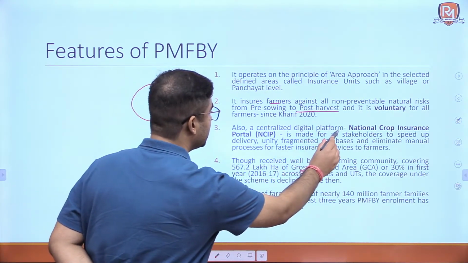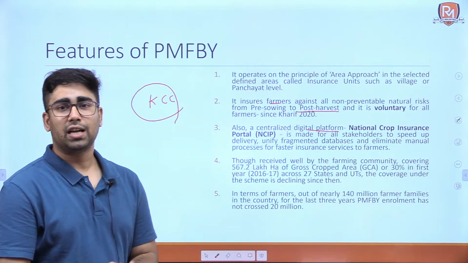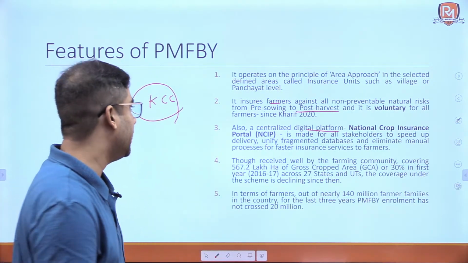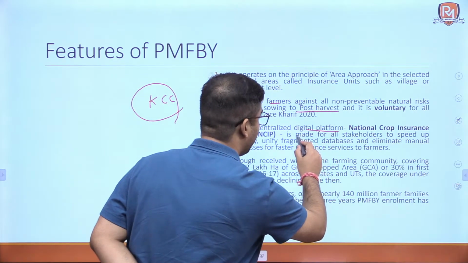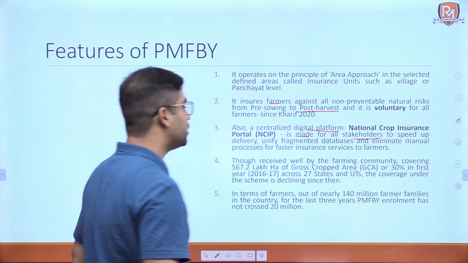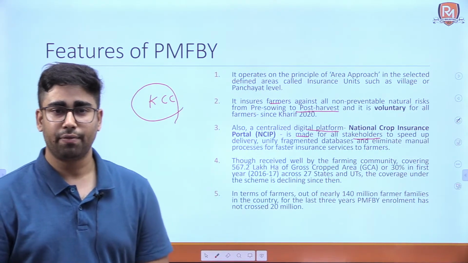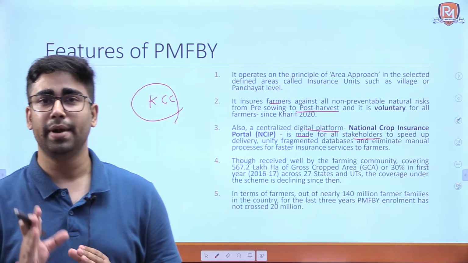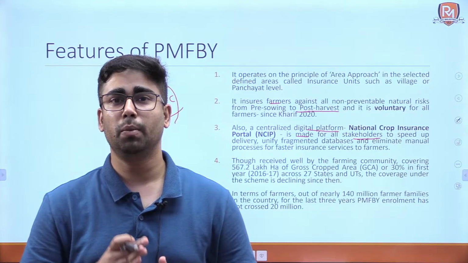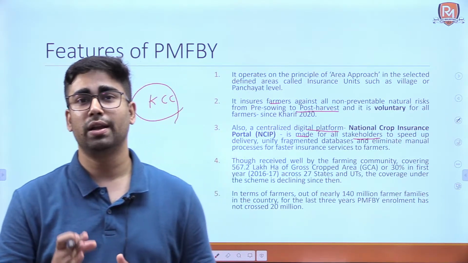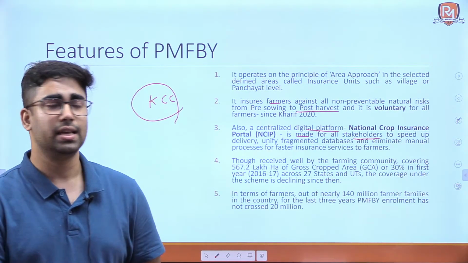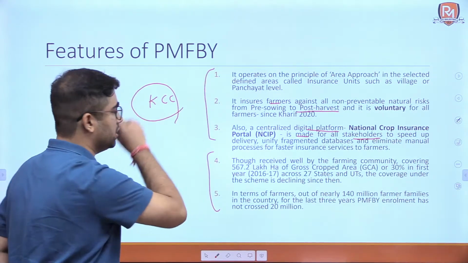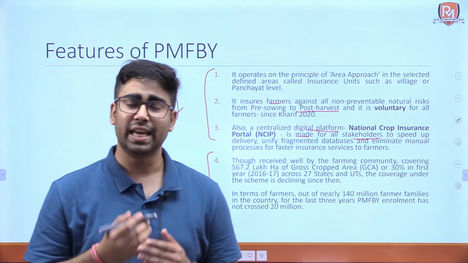Also, a centralized digital platform called National Crop Insurance Portal has also been established. It is made available for all stakeholders to speed up delivery, unify fragmented databases. Okay, so there is a digital India element to this scheme also, which will bring transparency as well as efficiency to this scheme.